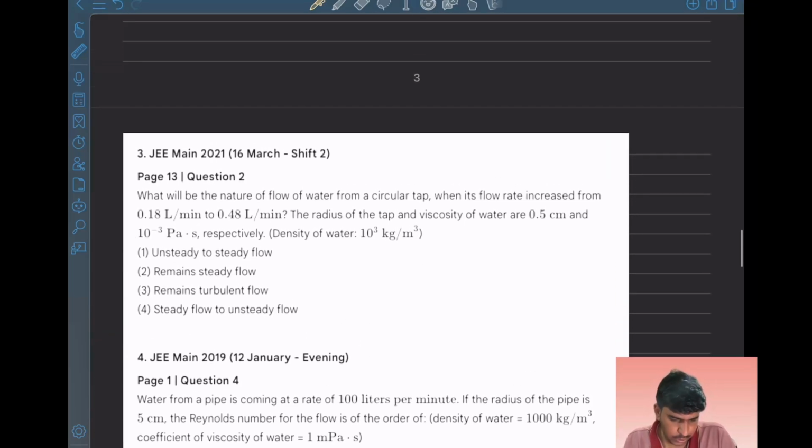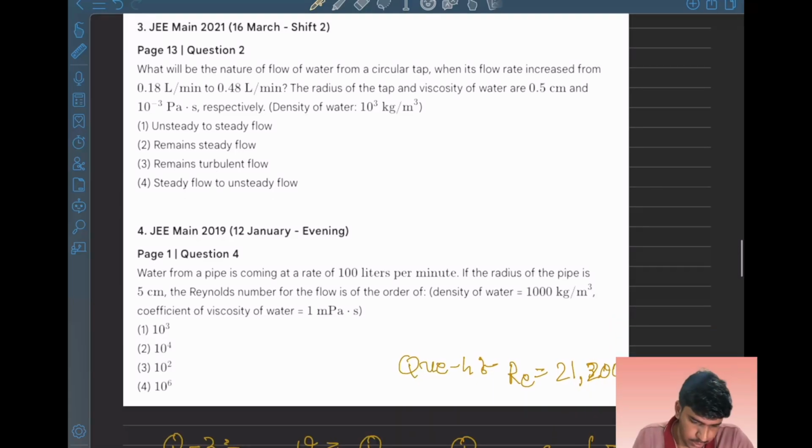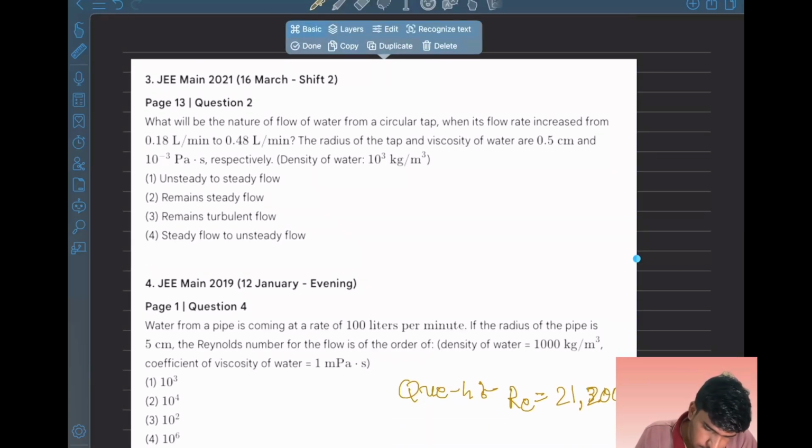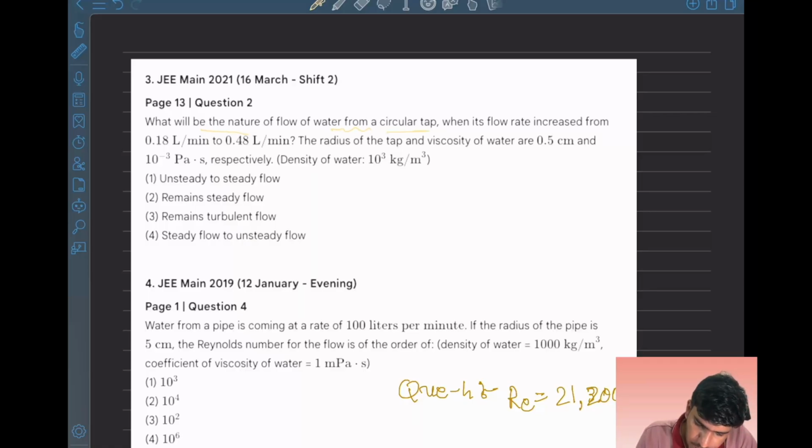Let's move to question 3. Here we are asked what will be the nature of flow of water from a circular tap. A circular tap means area is equal to pi r square. The flow rate is increased from 0.18 to 0.48 liter per minute. The radius of the tap and the viscosity of the water are 0.5 centimeter and 10 raised to minus 3 pascal second respectively.